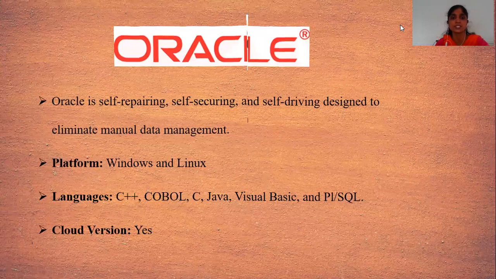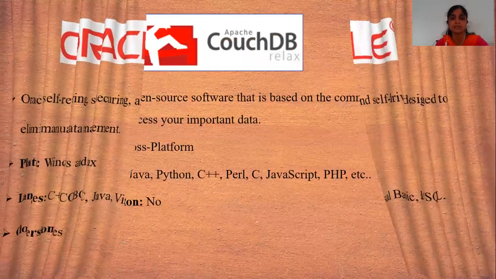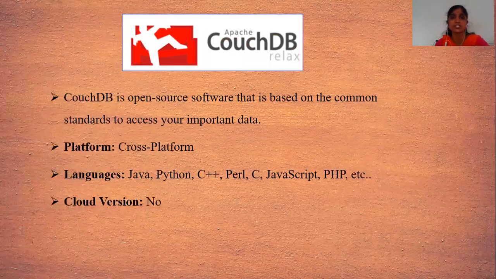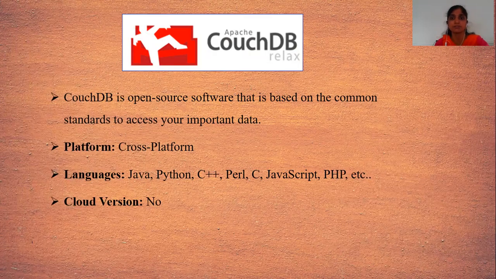So let's move towards the next database management system, which is Apache CouchDB. CouchDB is open source software based on common standards to access your important data. Also, it stores data on your server or with a leading service provider of your choice. CouchDB enables you to run a logical database server on any virtual machines, and it works with external tools such as load balancers, HTTP, and proxy servers.